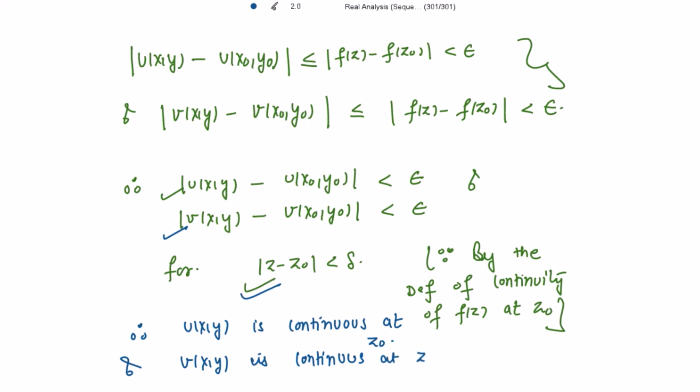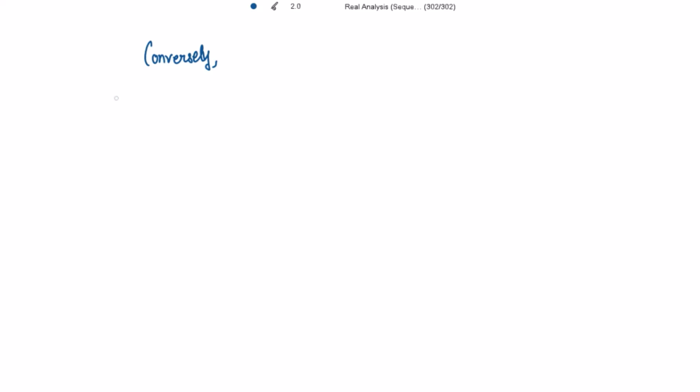This is what is needed to be shown for the first part. And now the converse. The converse is these two are given and we need to show that f of z is continuous at z naught. Right? So let's move on to the converse part. The second way.